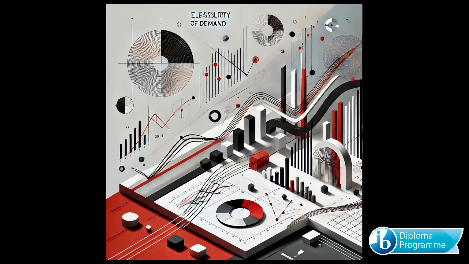Elasticity also reveals the ripple effects of economic decisions. Imagine a city increases public transport fares. If demand for buses and trains is elastic, fewer people might use them, leading to more cars on the road and higher pollution. Understanding elasticity helps policymakers anticipate these outcomes and make informed choices.